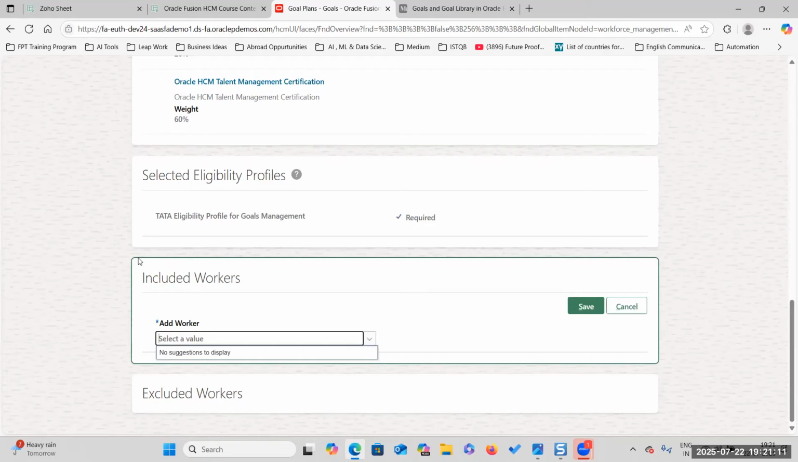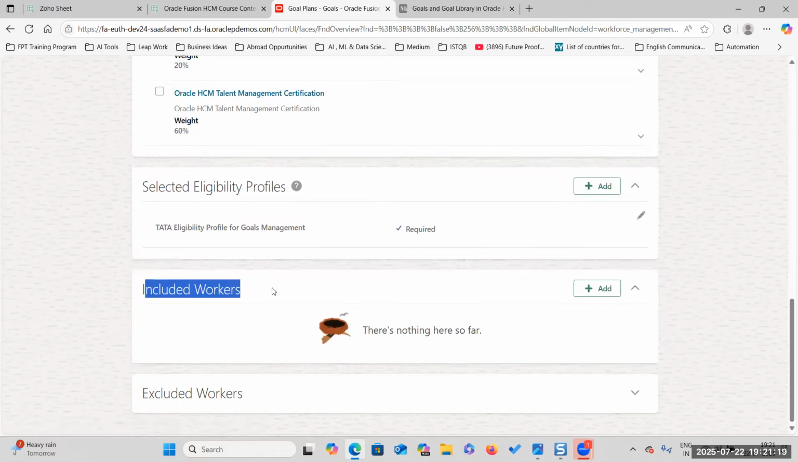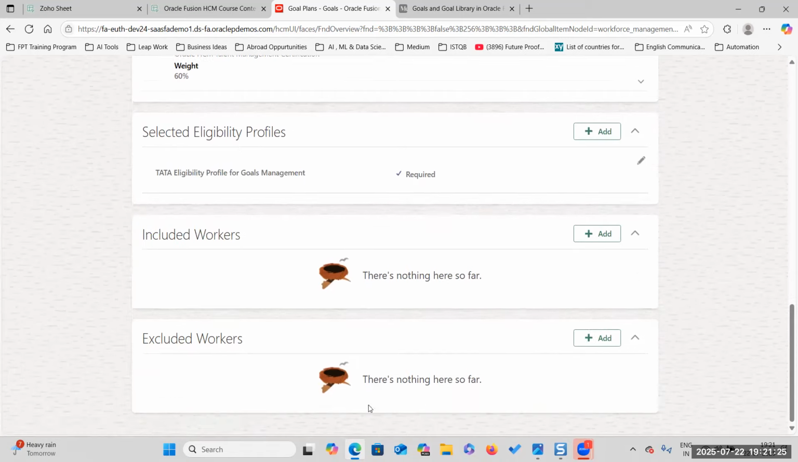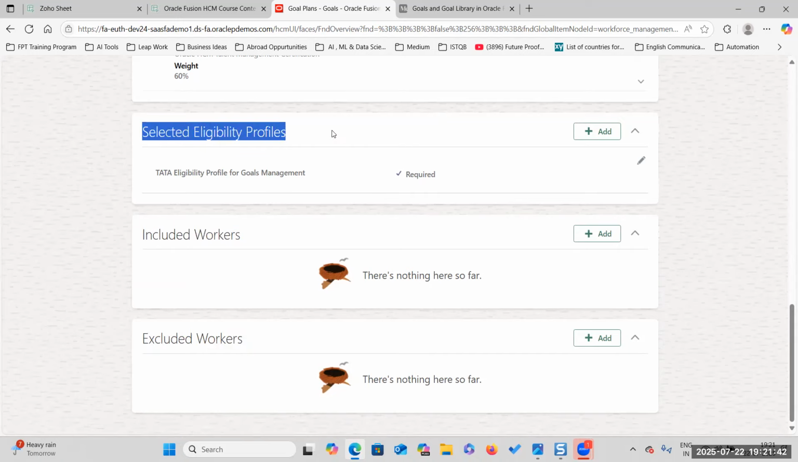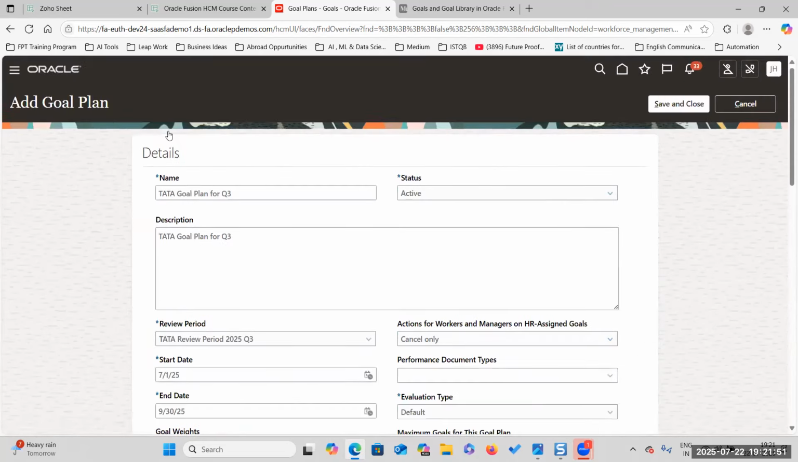Okay. So if you want to add, apart from this eligibility criteria, any other persons, you can add them here. And if somebody is eligible and you want to remove them, you can remove them from here by adding those worker names. If anybody is not eligible and you want to include them in these goals, you can include them by adding the particular person name. And if you want to remove someone from this existing eligibility profile, select the particular person and remove them.